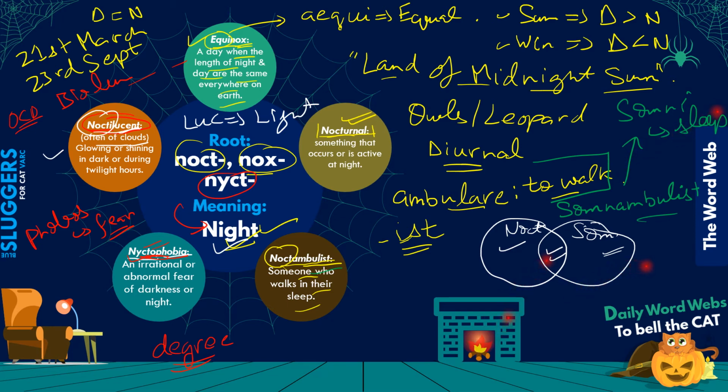Oh, by the way, a couple of other interesting words can be derived from these roots. For example, from ambulare, another word we have: you must have heard of ambulance, right? Ambulance is basically a vehicle that is used to take people who are not capable of moving, either because they have met an accident or because they have a condition. So that's when you use an ambulance, to help someone who's not able to walk. So you can see how that relates here. Another term that comes from this is perambulate.